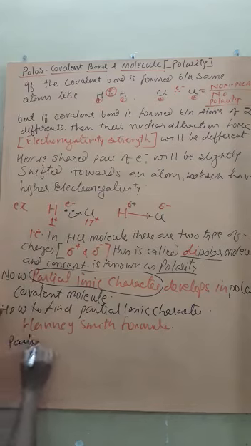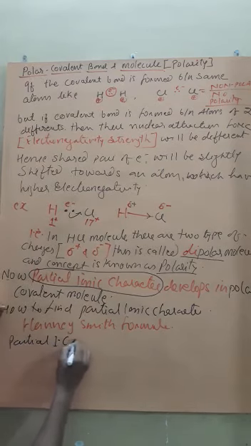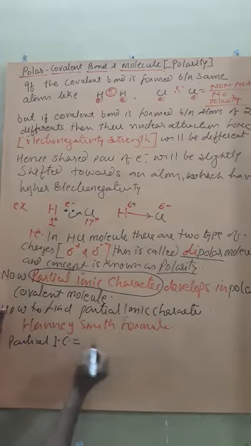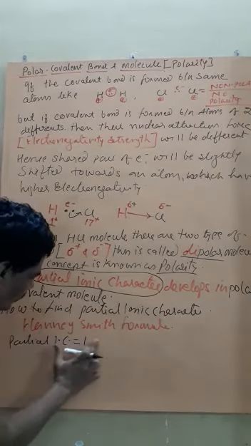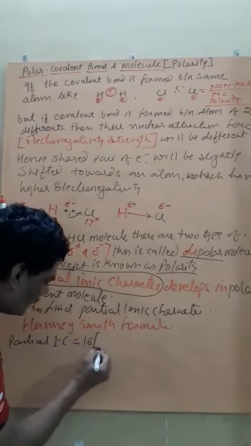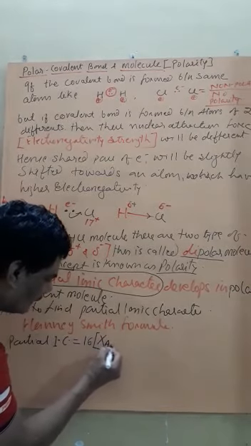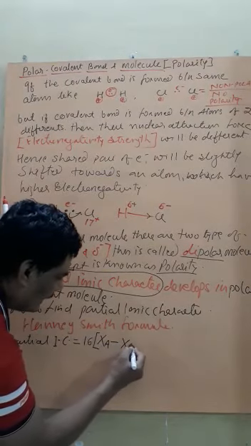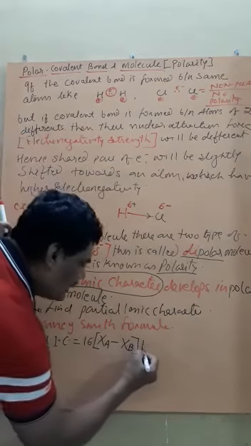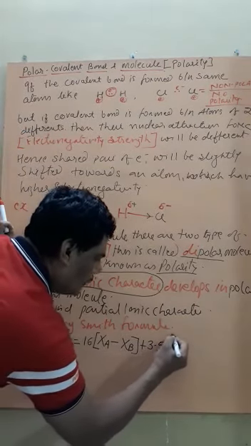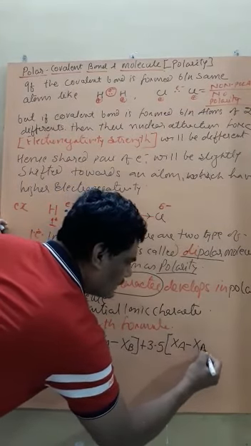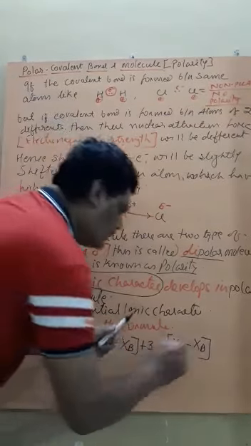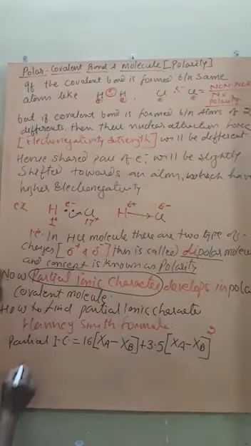Partial ionic character is equal to 16(XA minus XB) plus 3.5(XA minus XB) whole squared, in percent.